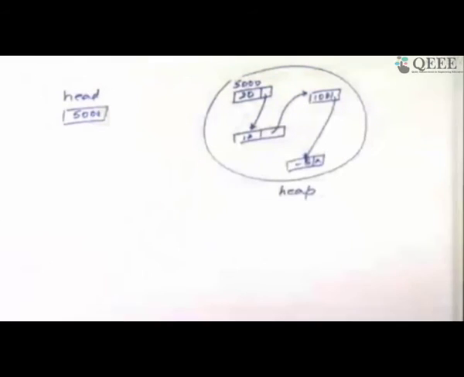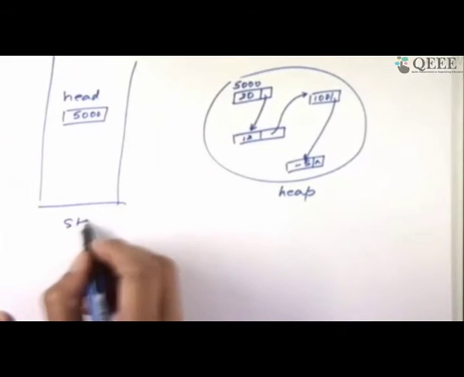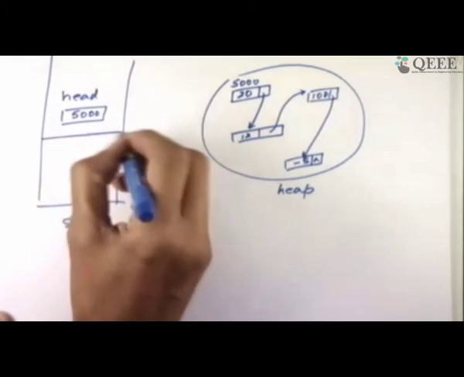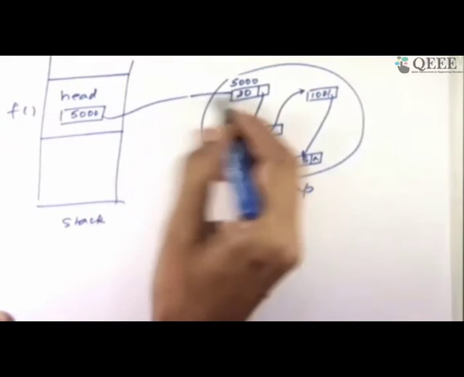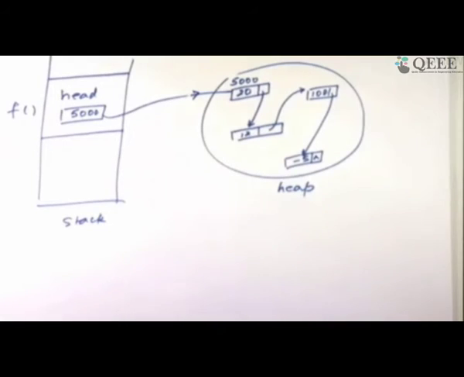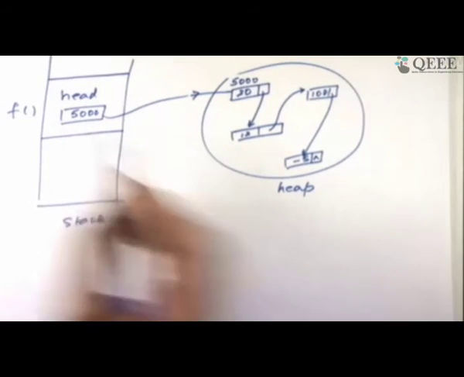So in this area, which is called the heap, we are creating elements and linking them up. And from the stack, in the area of the function that is creating this, where some function is running over here, this is the way you hold the address of a linked list. The physical place is somewhere else, and I only have the address. Imagine your ATM card with you. It's not money, but you go to an ATM machine, and there you can withdraw your money. So you only have access to the first element of the list, where the list begins. The rest is all hidden inside this.